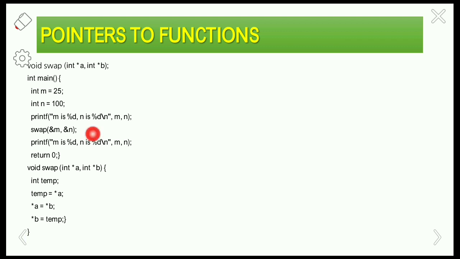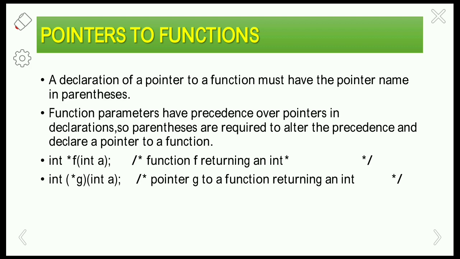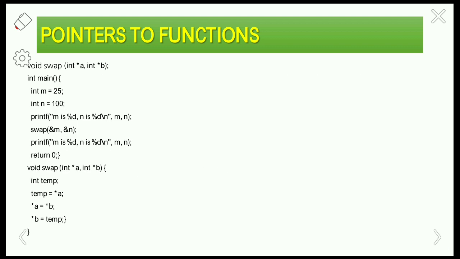So we have seen that for the function call we are going to pass the address of operator, the address of m and address of n. When the function call is invoked, the control passes to the function definition.